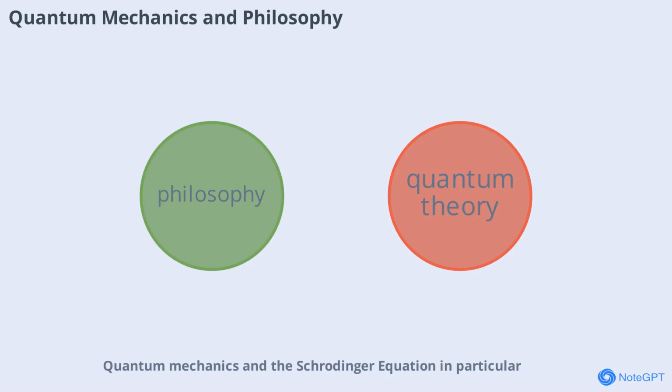Quantum mechanics and the Schrödinger equation in particular have profound philosophical implications. Questions about reality, determinism, and the nature of observation challenge our deepest assumptions. Philosophers and physicists continue to debate what quantum theory really tells us about the universe.